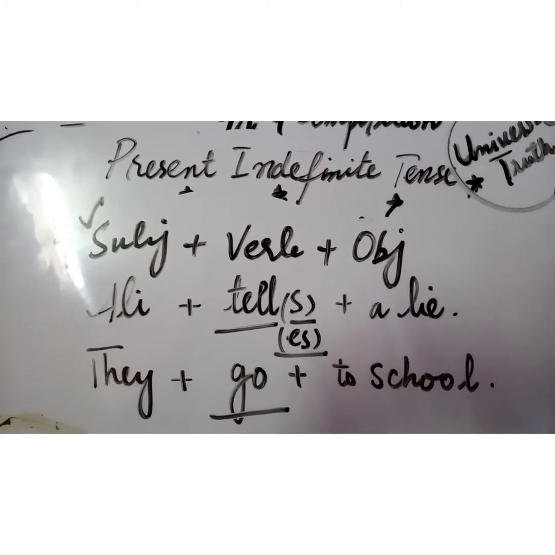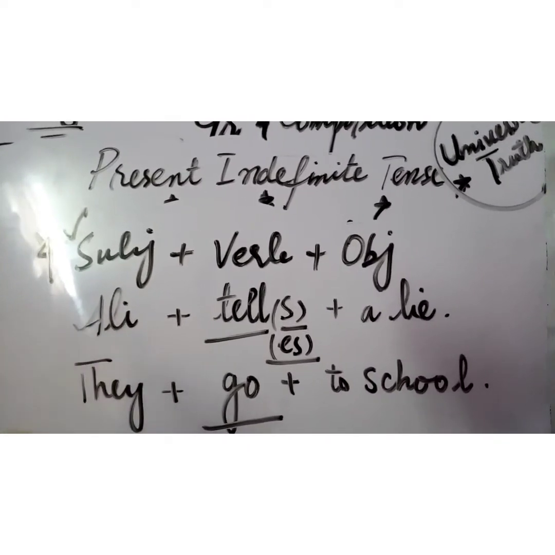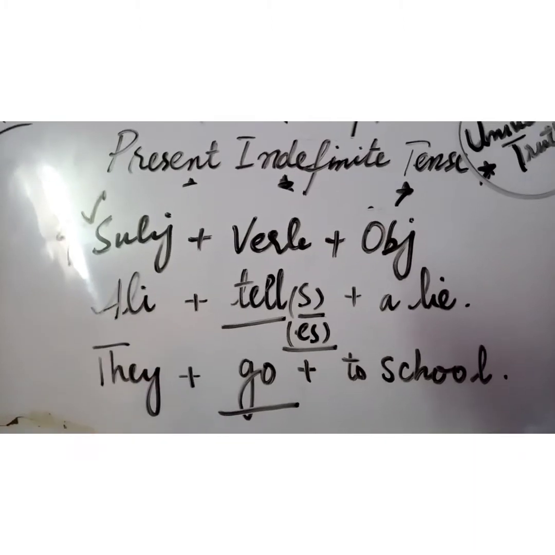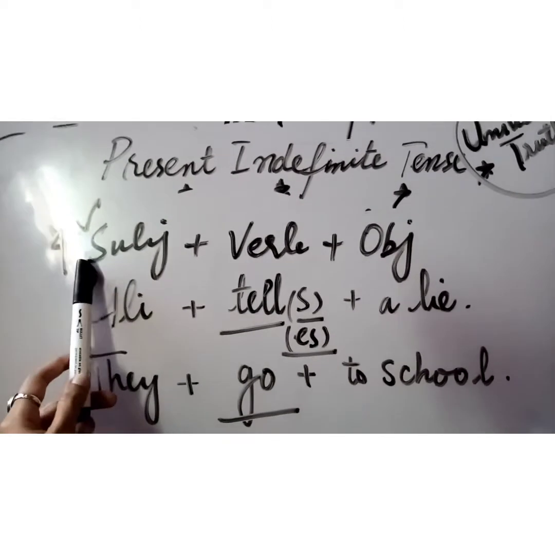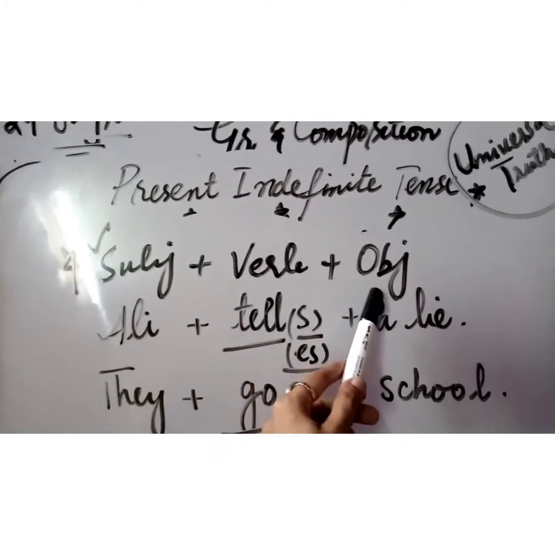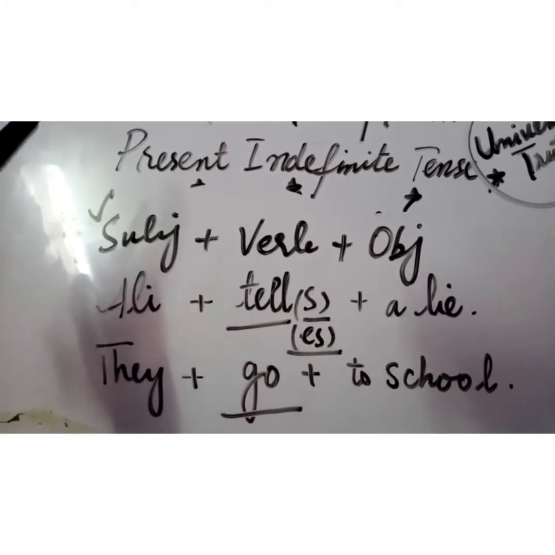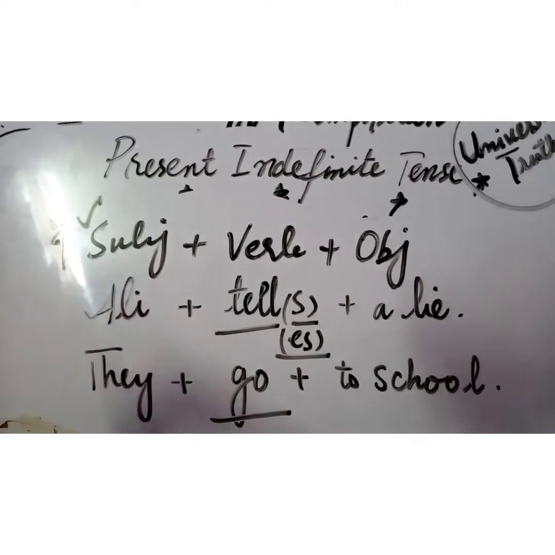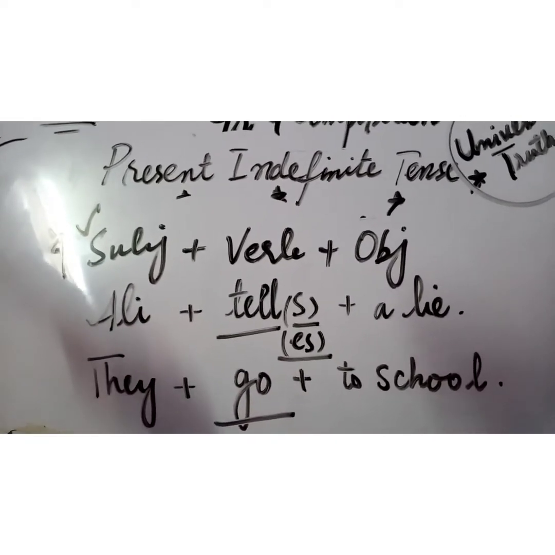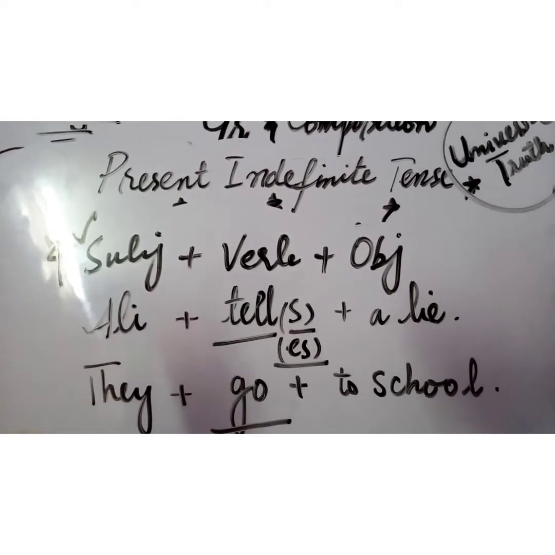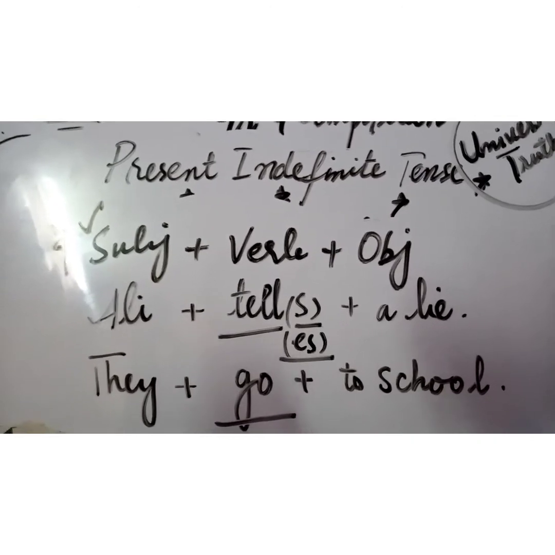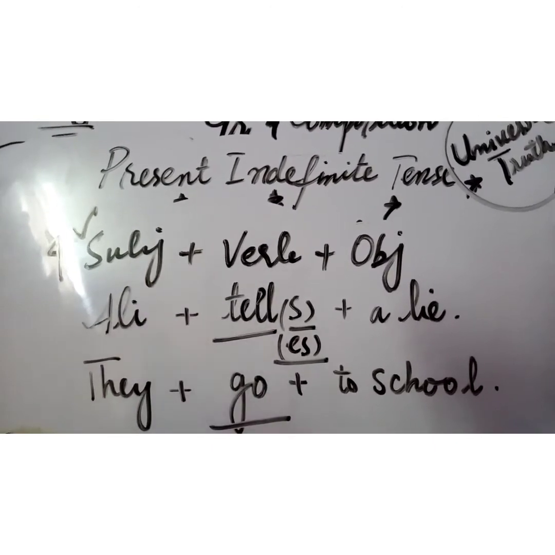Okay students, you can see the main structure of a sentence we have already talked about in the previous lecture in detail: subject plus verb plus object. So this is the main structure of any sentence. And when we talk about present indefinite tense, I already told you that when you want to talk about the universal truth, habit or routine, you use present indefinite tense.